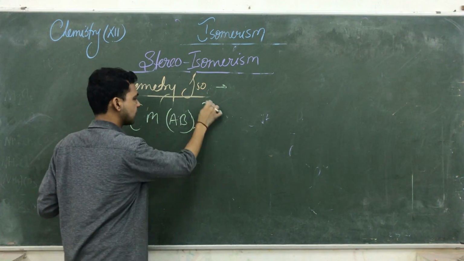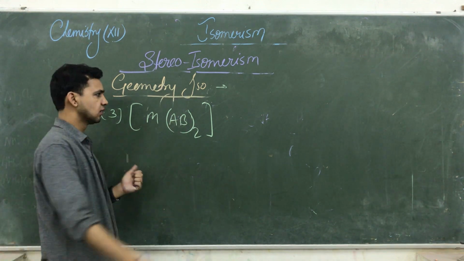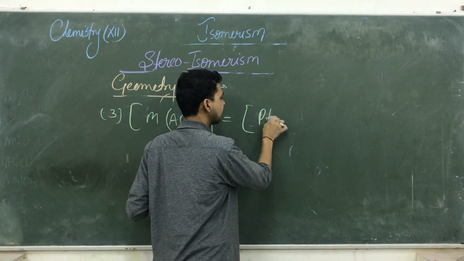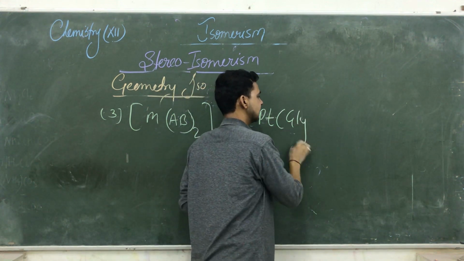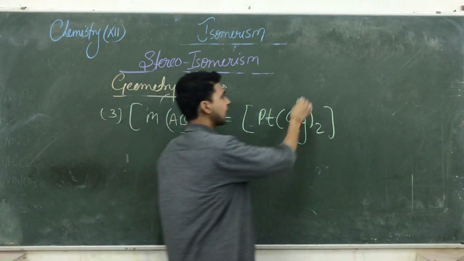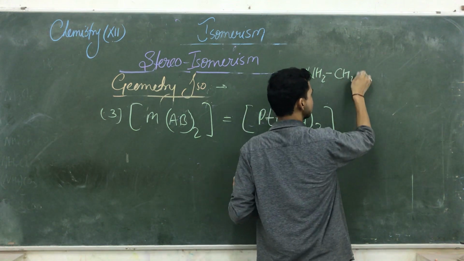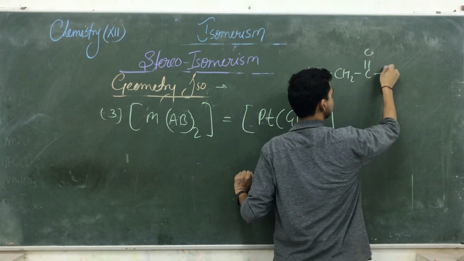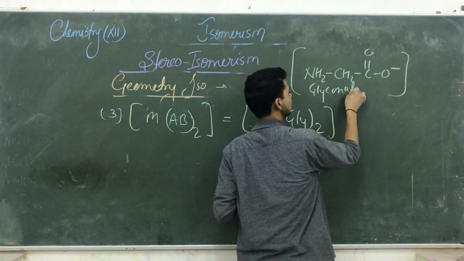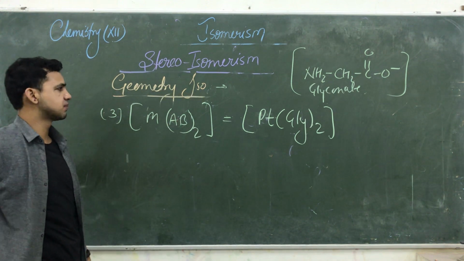M(AB) twice. That means A and B, what are they? Twice means they are the same. Okay, both are the same. So that compound is platinum glycinate 2. What is a glycinate? The glycinate has the structure NH2, CH2, COO negative. That is known as a glycinate. Here the A and B will be of similar kinds.